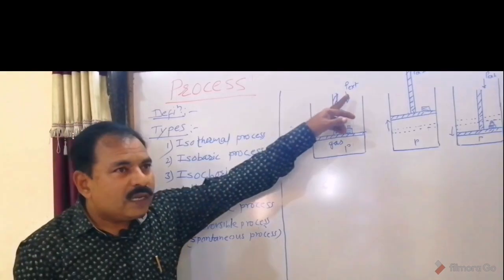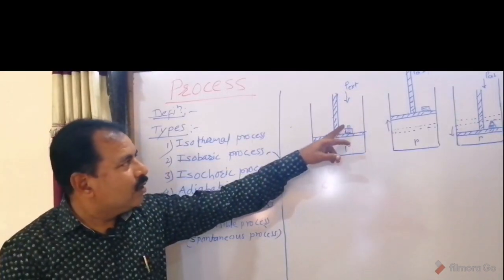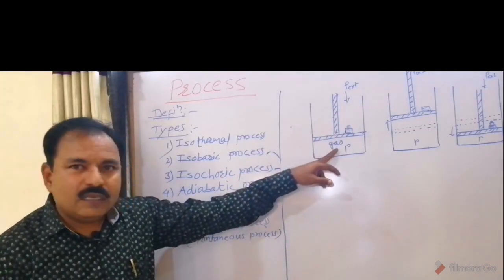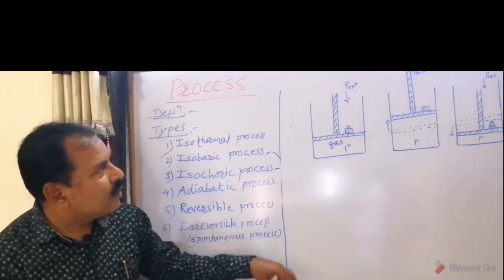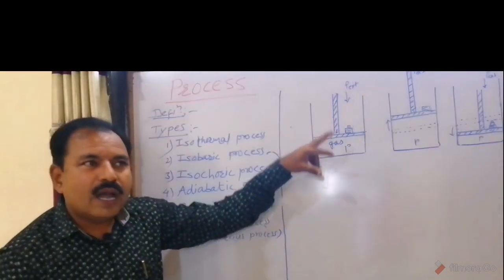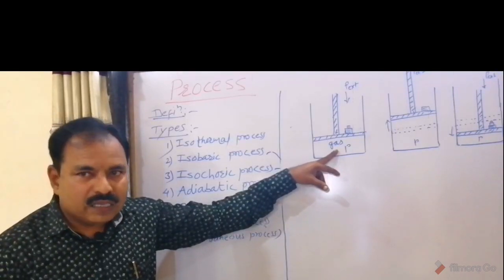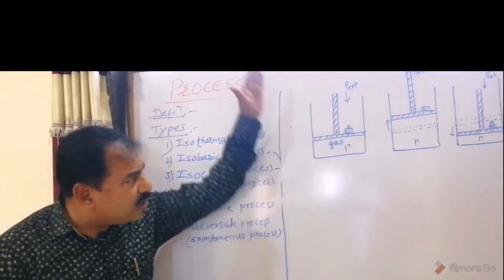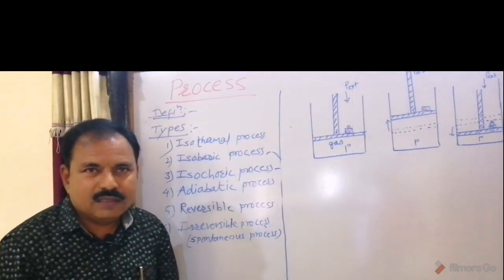Suppose P(Ext) is external pressure, that is pressure on piston, while P is the pressure of gas. At this time, external pressure and internal pressure both are equal. Hence, there is no expansion or no compression of gas.